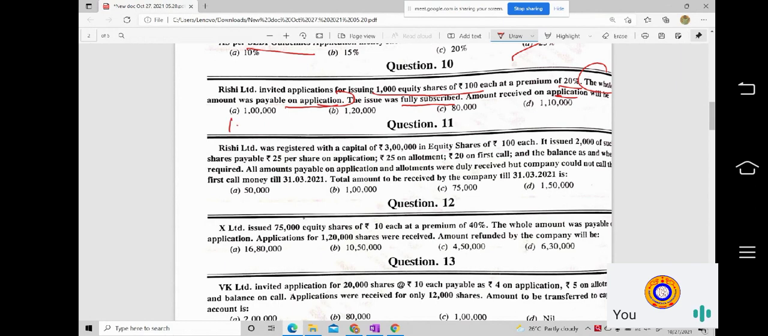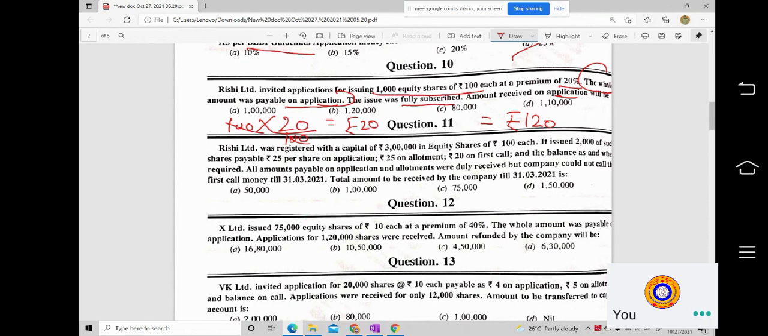So 100 rupees is the face value of the share, and they have said 20 percent is your premium. So 20 rupees will be your premium. 100 plus 20 gives you 120 rupees as the issue price. Your issue price will be 120 rupees. Now, 1000 into 120 will give you how much?